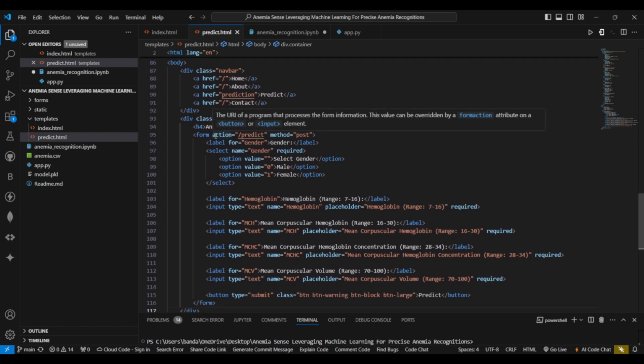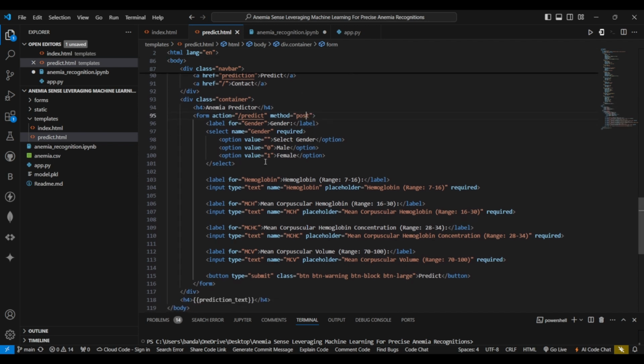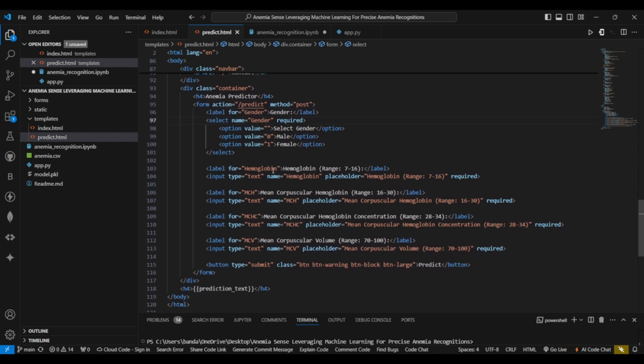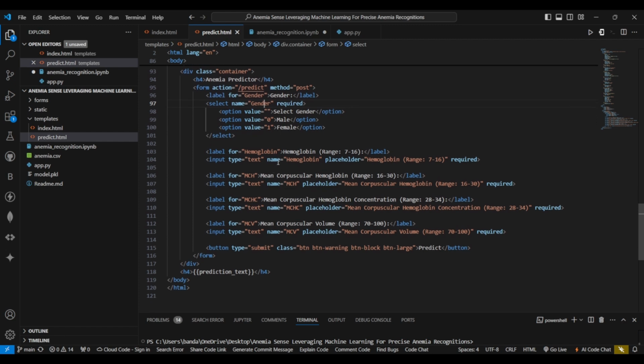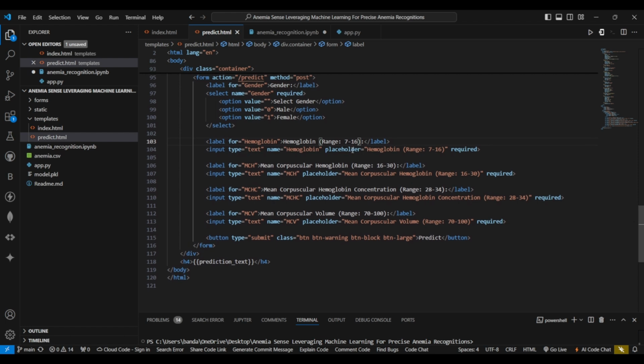And the form contains the action /predict and method POST, which we have described in the app.py file. So the factors that are considered: first is gender. For male it will be 0 and for female it will be 1, as we have seen in the linear regression file. Next we have the hemoglobin, which should be in the range of 7 to 16.